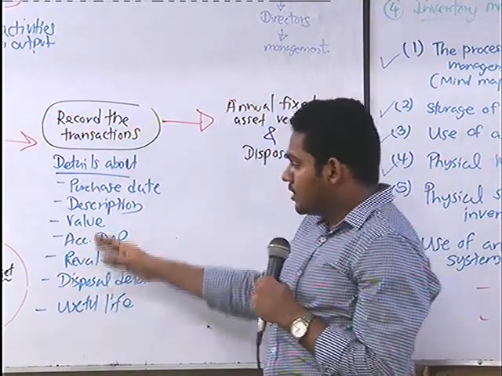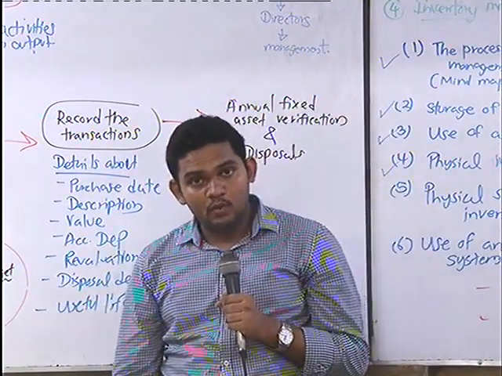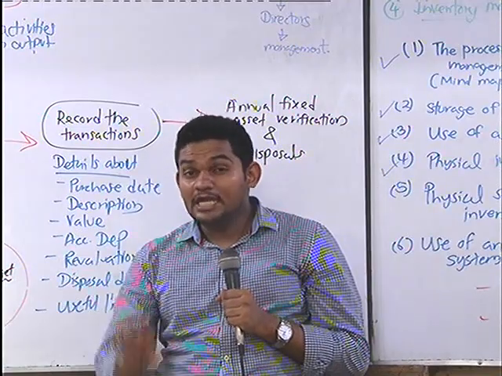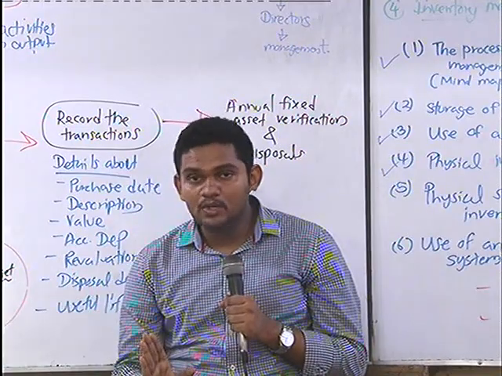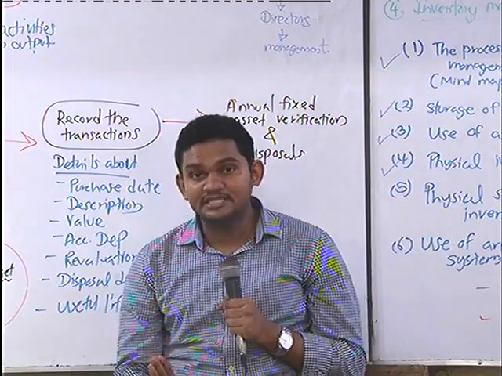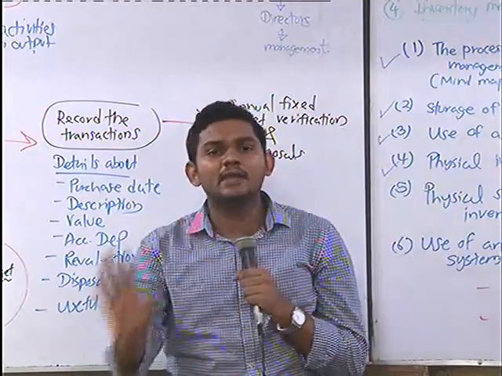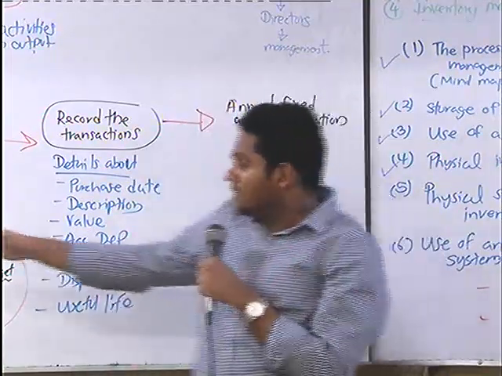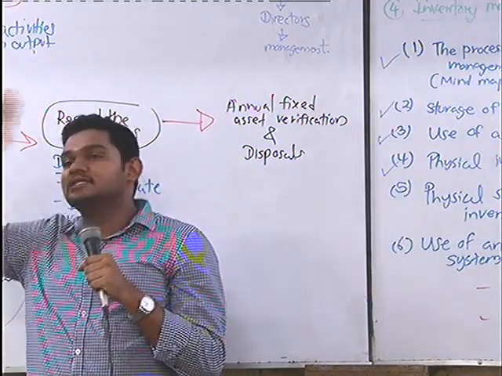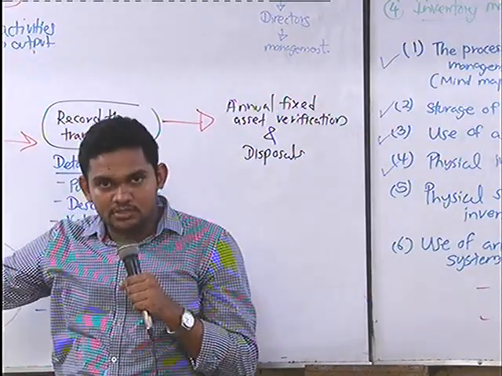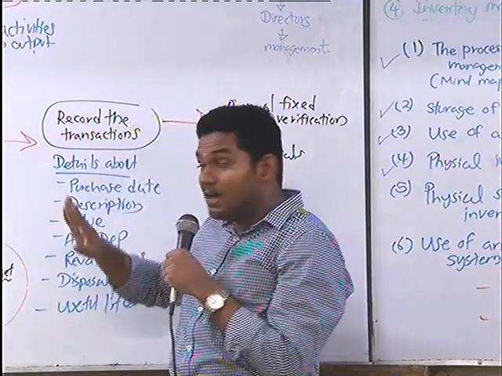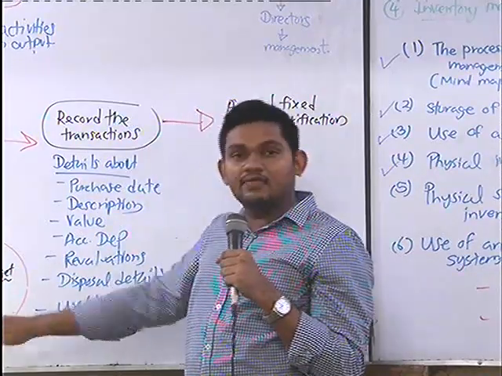Let's say the directors have given approval to purchase only 20 sewing machines in 2021. So they can't buy 30. Though the production factory manager says I need 30 sewing machines, no, can't. Directors have only allowed 20. You can't have that extra 10.